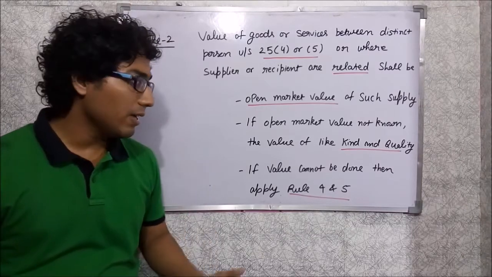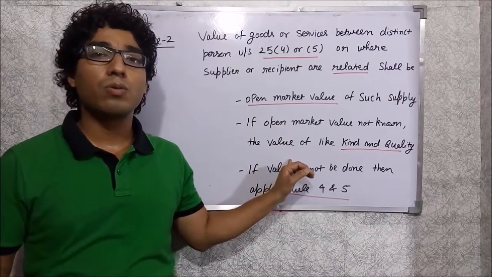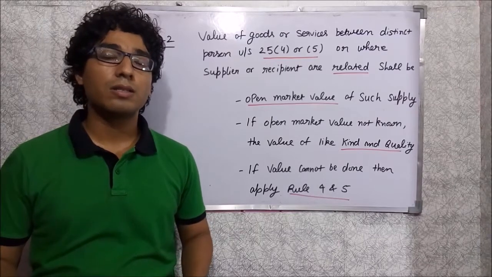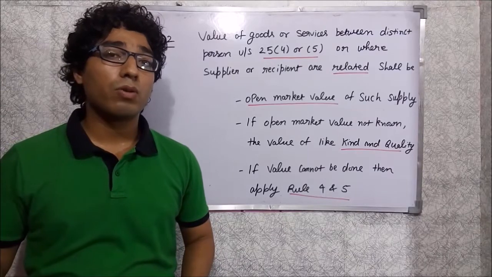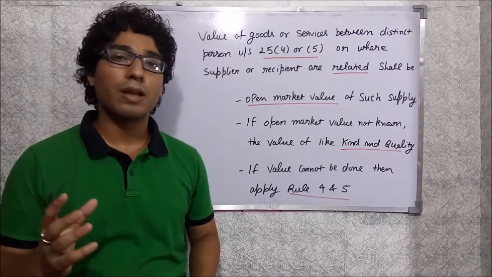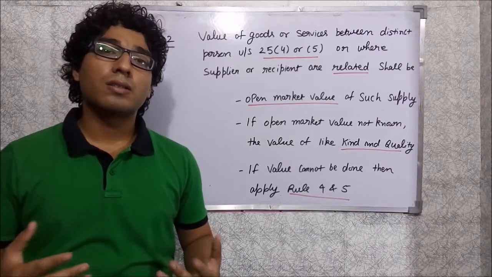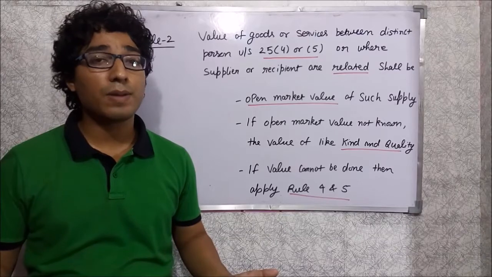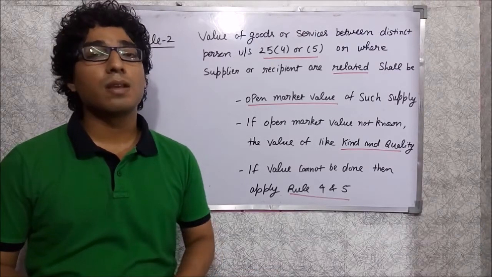And if the valuation cannot be done as per clause A and clause B, then we have to shift to rule number 4 and 5 of the GST valuation rules, calculate the value according to rule number 4 and 5, and take the value as per that. So that is the process in case the supply is between related persons or between distinct persons as specified under section 25 subsection 3 or 25 subsection 4.